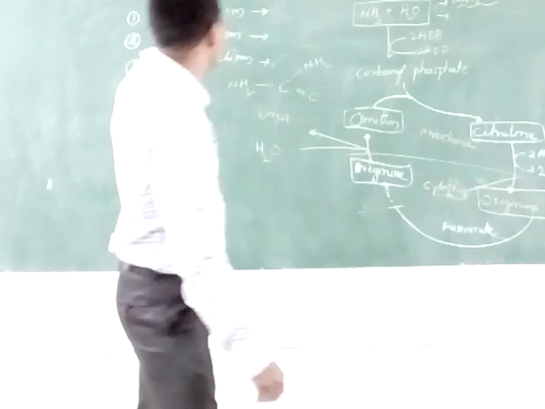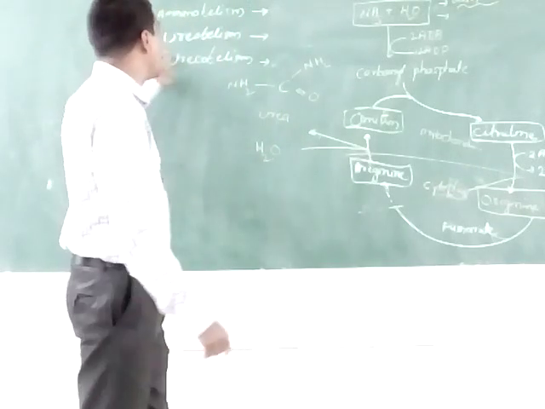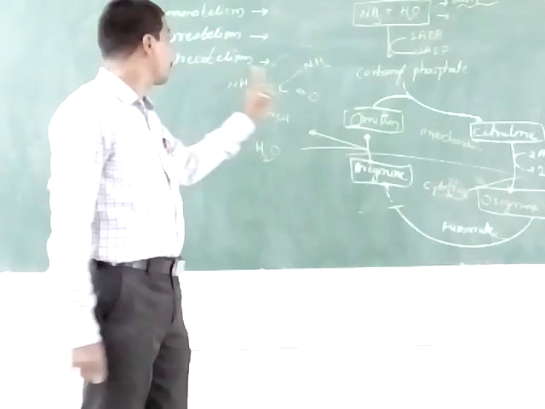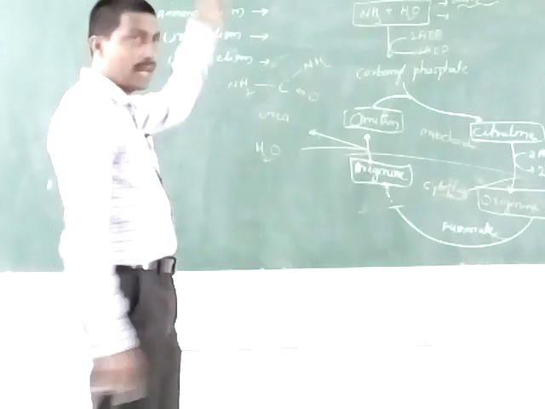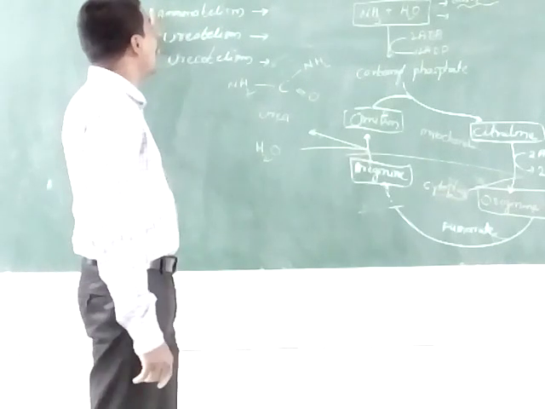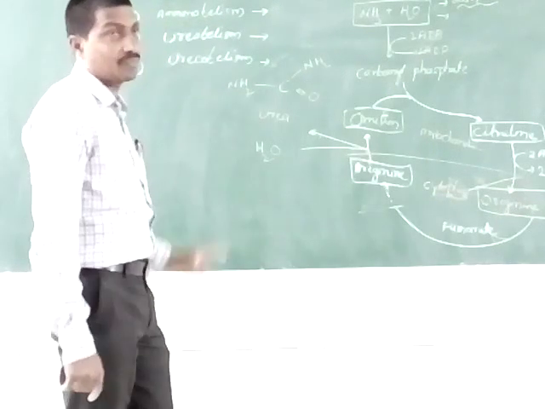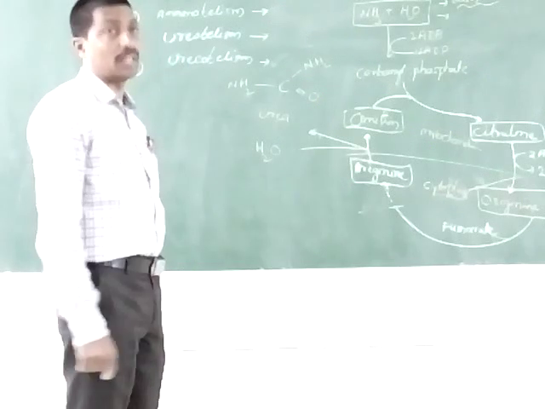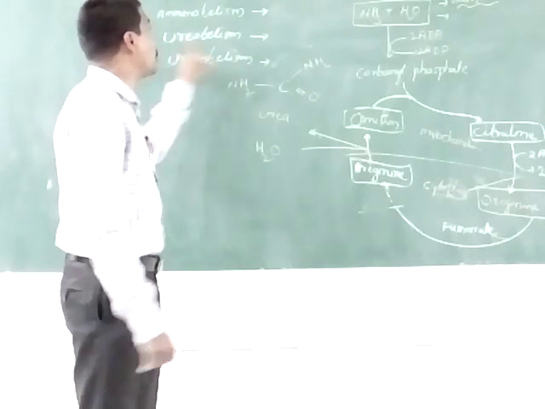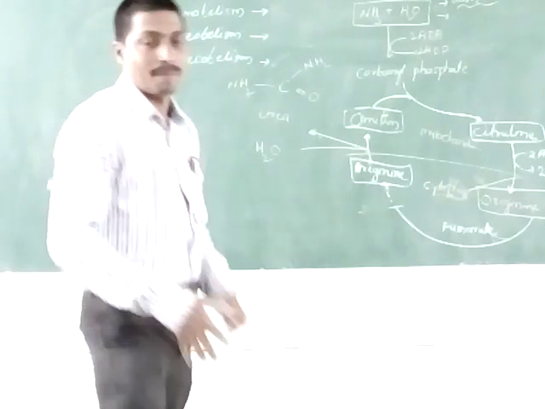Okay, understood? These are ammonotelism, ureotelism, and uricotelism. One bit will come in the main examination. These are the types of excretory products: ammonotelism, ureotelism, uricotelism.